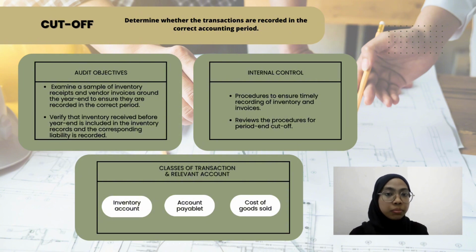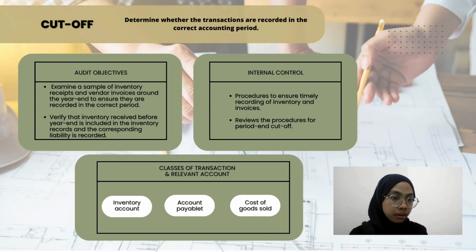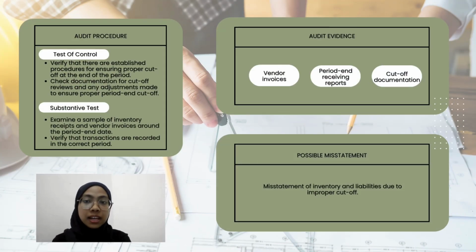Internal control includes procedures to ensure timely recording of inventory and invoices, and review of the procedures for period cut-off. Next, audit procedure. For test of control, the auditor verifies that there are established procedures for ensuring proper cut-off at the end of the period, and checks documentation for cut-off to review any adjustments made. For the substantive test, the auditor examines a sample of inventory receipts and vendor invoices around the period-end date, and verifies that transactions are recorded in the correct period. Audit evidence includes vendor invoices, period-end receiving reports, and cut-off documentation. Last but not least, the possible misstatement is misstatement of inventory and liabilities due to improper cut-off.